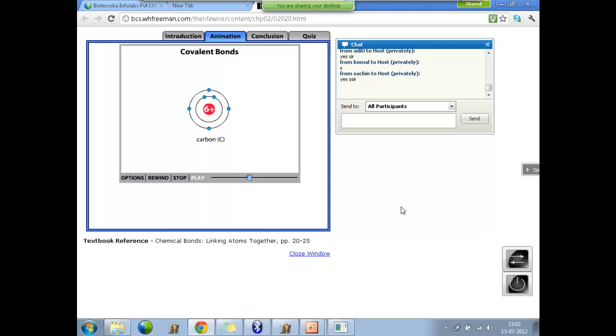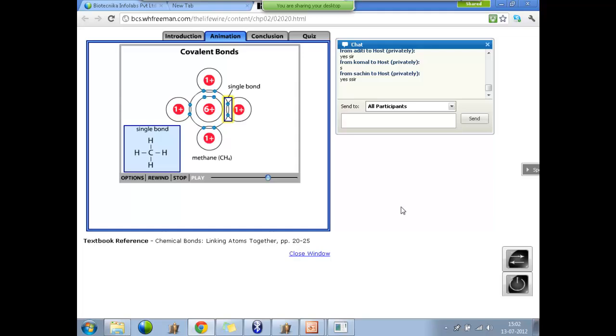Carbon is perhaps the most versatile element on Earth, in large part because it contains only 4 electrons in a shell that can hold 8. To fill its outer shell, carbon forms 4 covalent bonds with up to 4 other atoms. In a molecule of methane, carbon shares electrons with hydrogen atoms, forming 4 covalent single bonds. Although this molecule is relatively simple, carbon often forms the backbone of large, complex molecules.